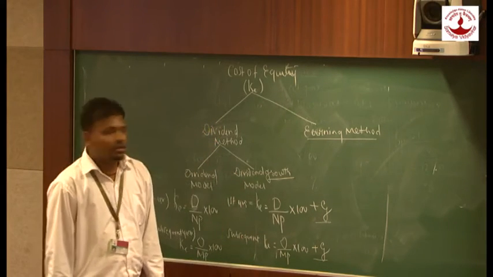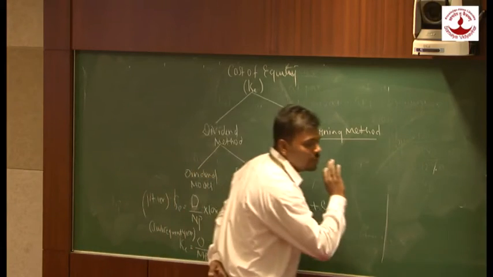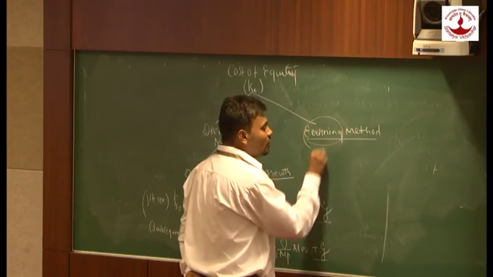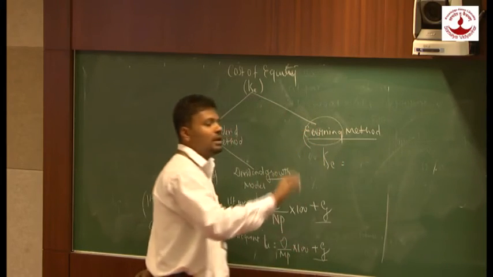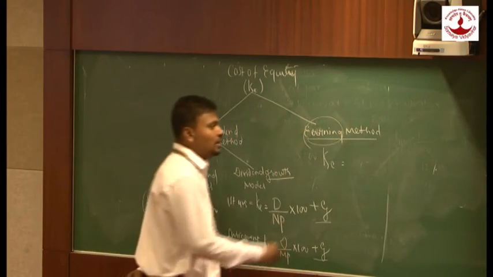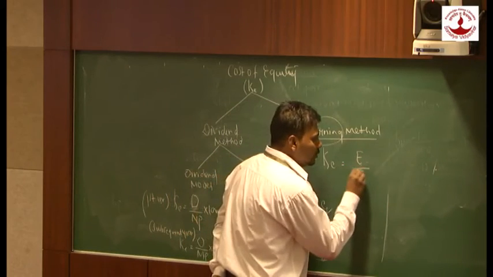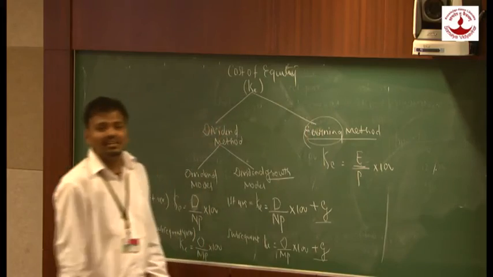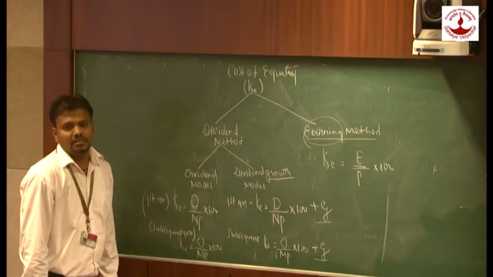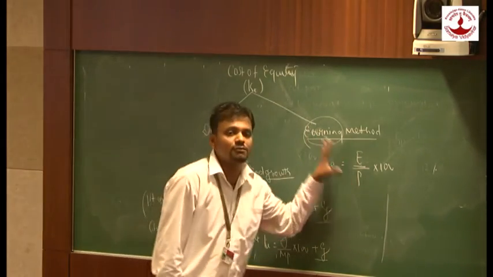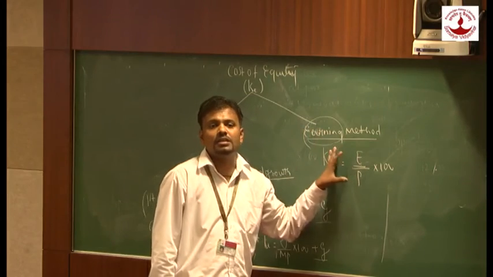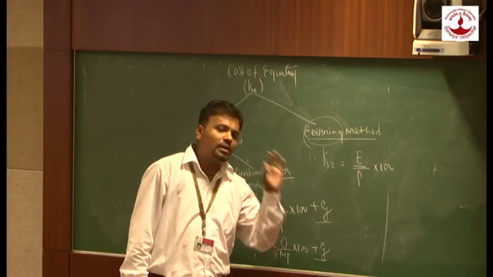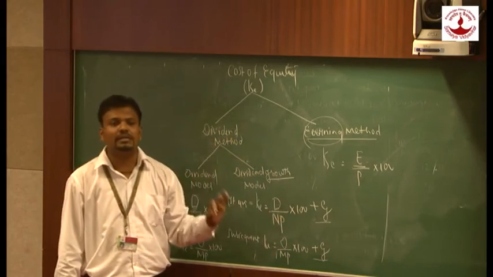Now, whenever in the problem there is no equity dividend, but earnings are specified, what we are going to do is follow the formula K is equal to E upon P into 100. Now what is E? E is called earning and P is called price. And this formula is followed only when there is no dividend given in the problem. If no dividend is given, there will be earnings given in the problem.